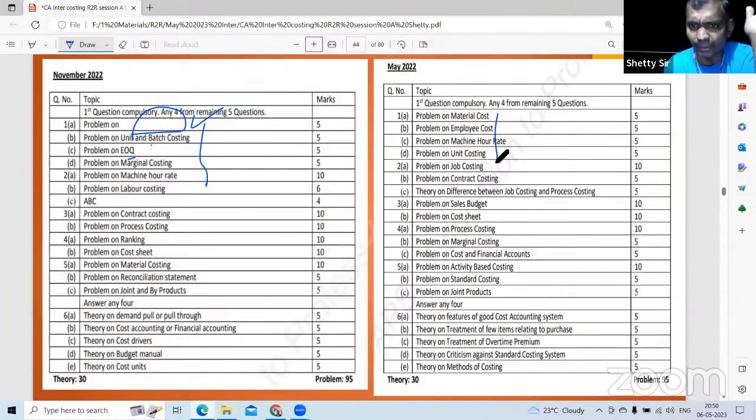Material and labor are common. Material, 99% there will be one question. But don't ask what the machinery rate is about. Unit costing will be there. The machinery rate topic also comes in your syllabus. So almost every problem.